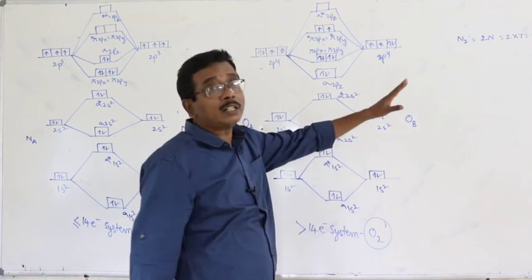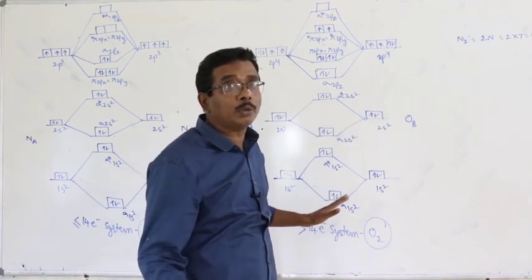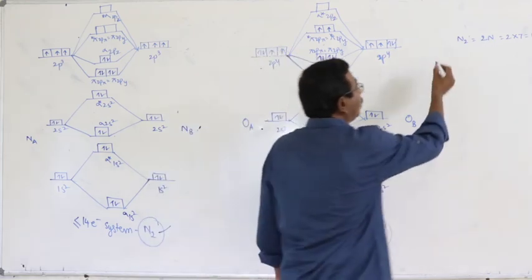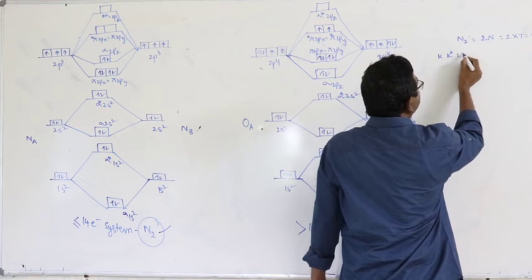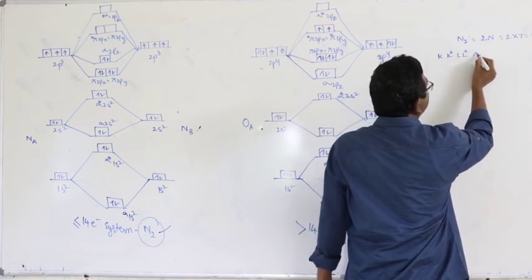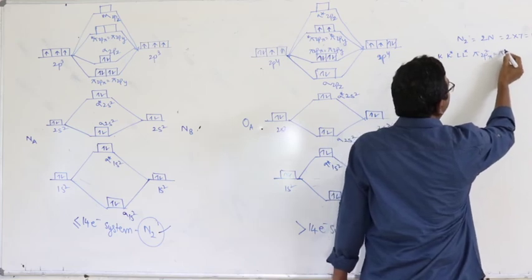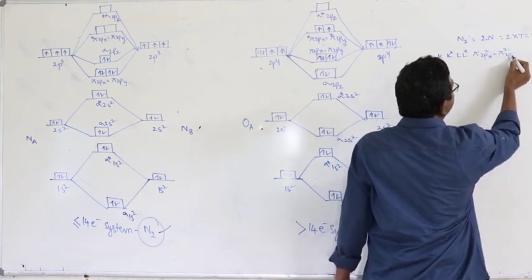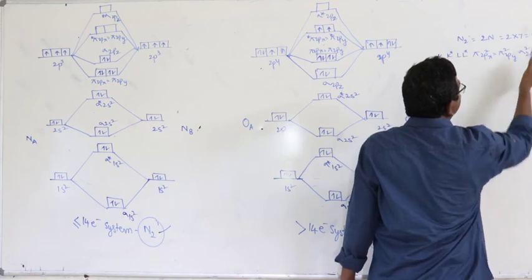Those 14 electrons should be accommodated in the molecular orbitals according to the molecular orbital configuration. What is that? K, K star, L, L star, pi 2p square x equal to pi 2p square y, sigma 2p z.